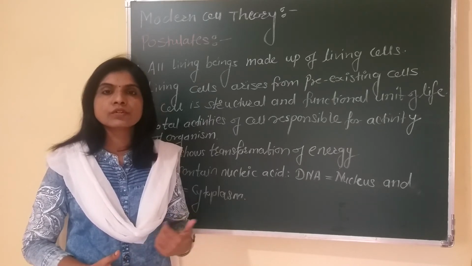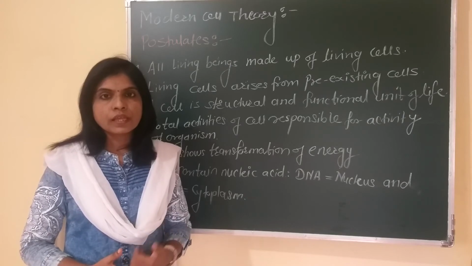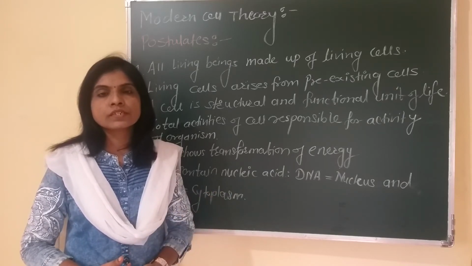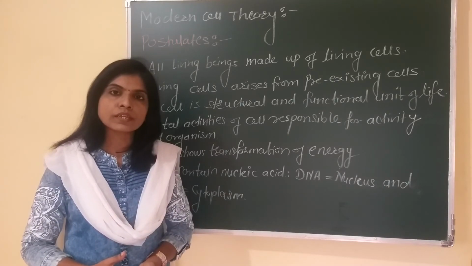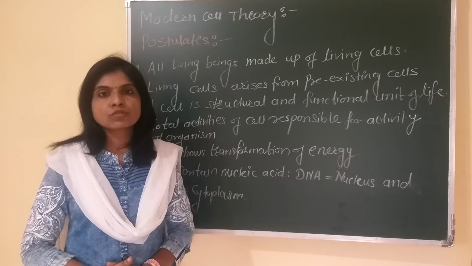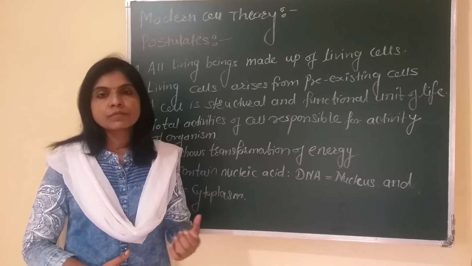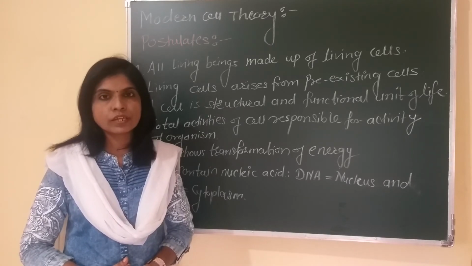So it is considered to be the genetic material of the cell or the living organism. In a multicellular organism, each and every cell stores the genetic material in the form of DNA, which carries the properties of the entire body of that organism in each and every cell of the body of that multicellular organism.